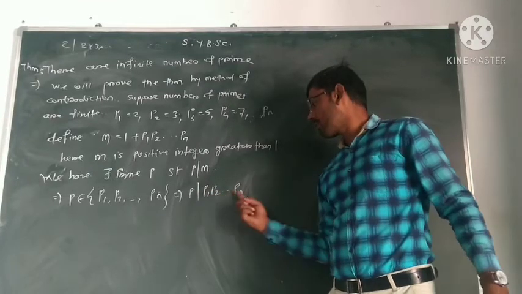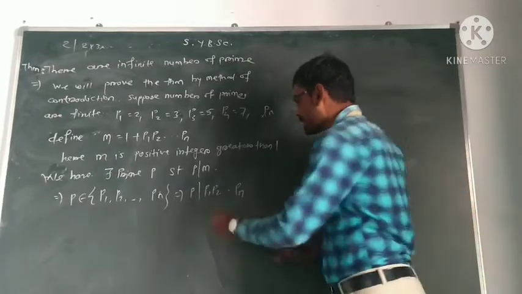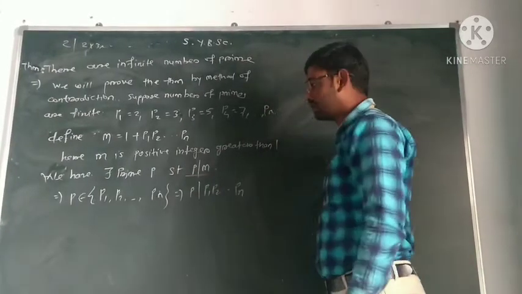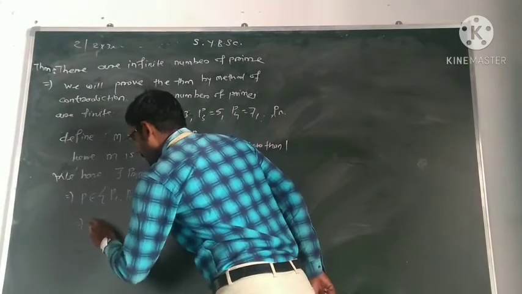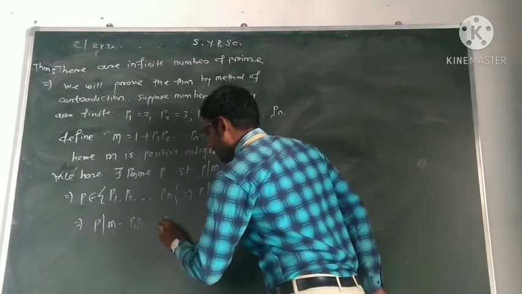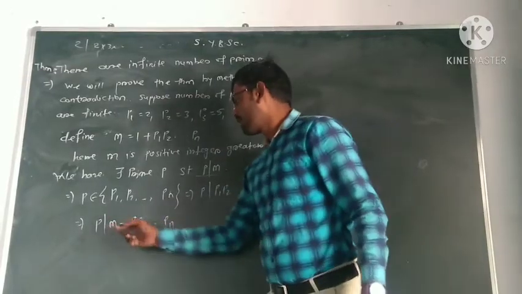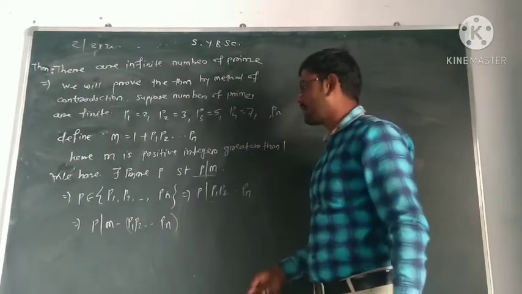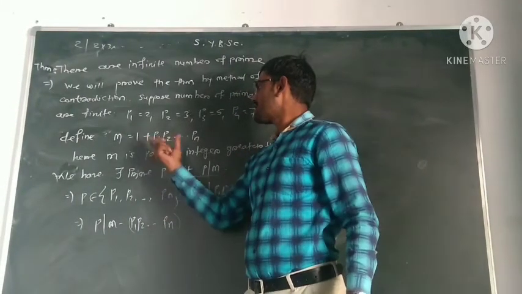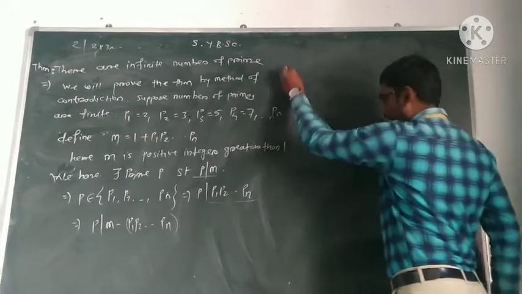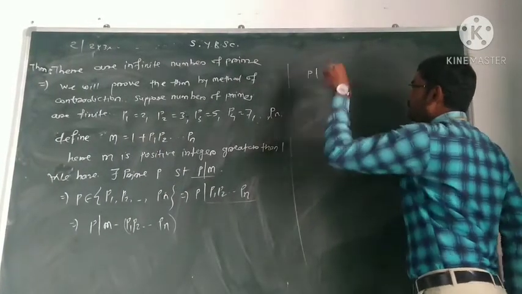So p divides the product of primes. Also p divides m. This implies p divides m minus p1 p2 up to pn. Why? Because p divides m and p divides this product also, so p divides their subtraction also. But m minus p1 p2 up to pn is equal to 1. This implies p divides 1.